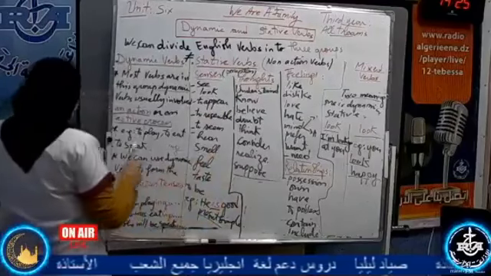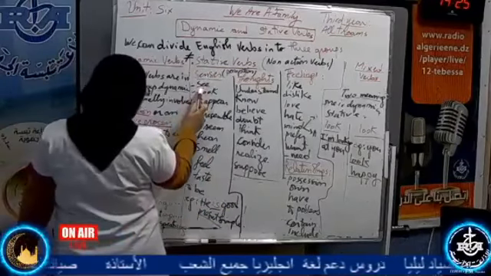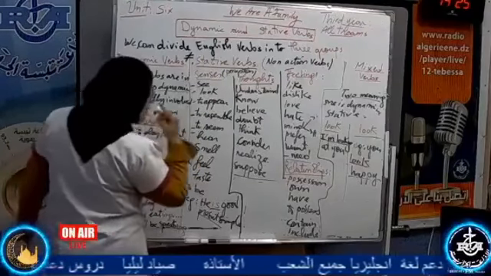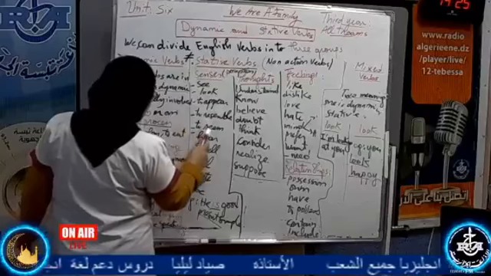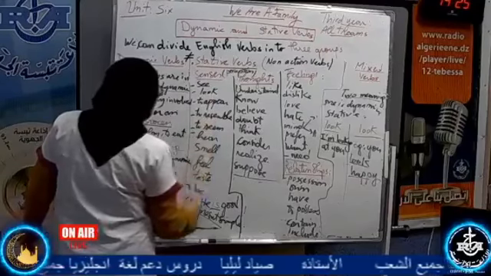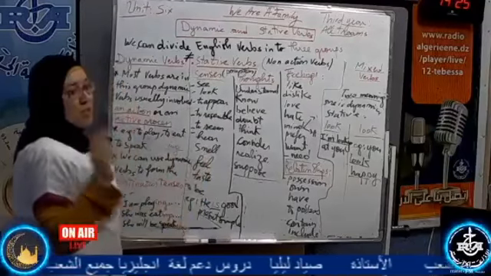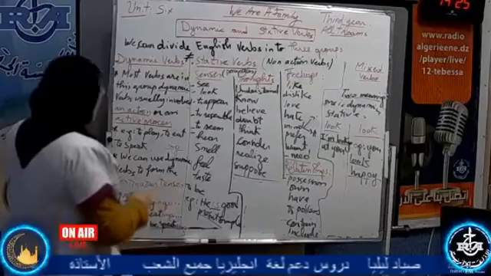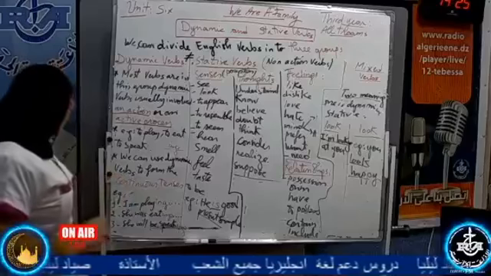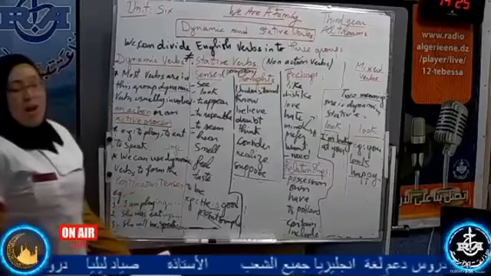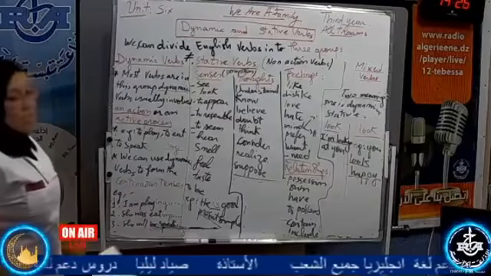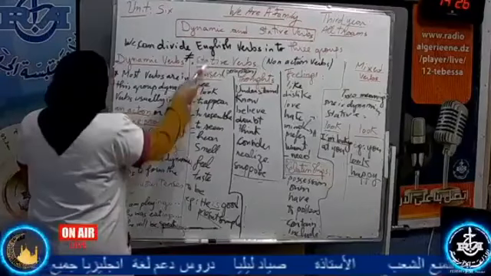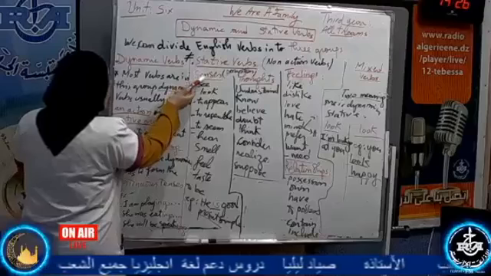We have senses, the verbs which describe the senses: to see, to look, to appear, to resemble, to seem. All these verbs cannot be put in the progressive. Try to remember this. It is wrong to write or to say, I'm seeing you, I'm looking. It's wrong because these are stative verbs of senses.